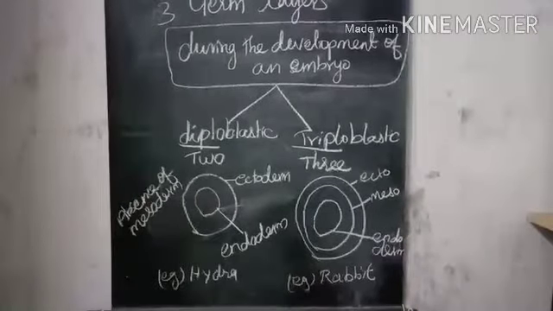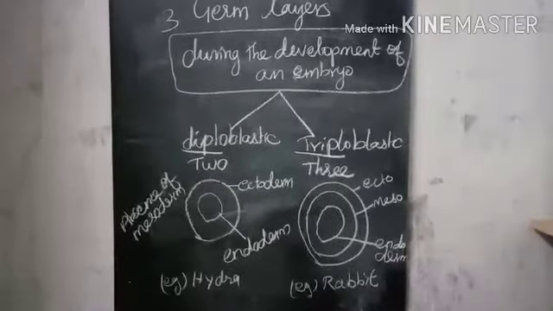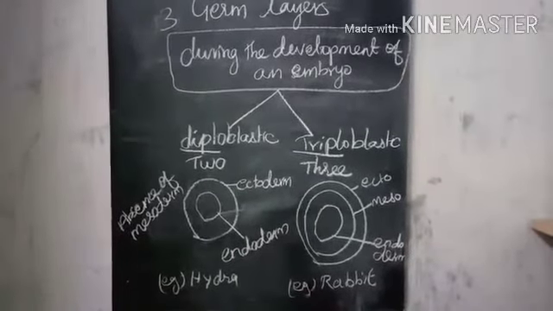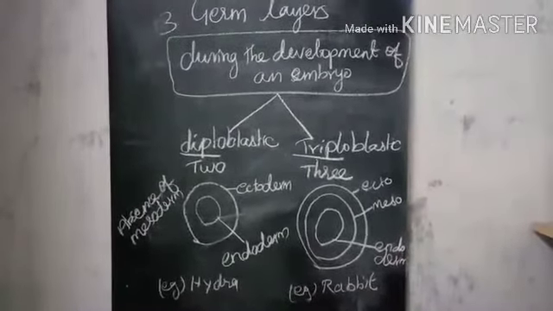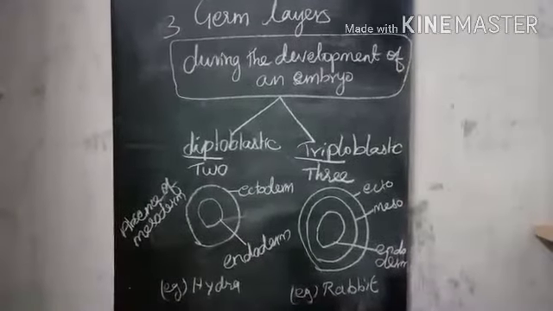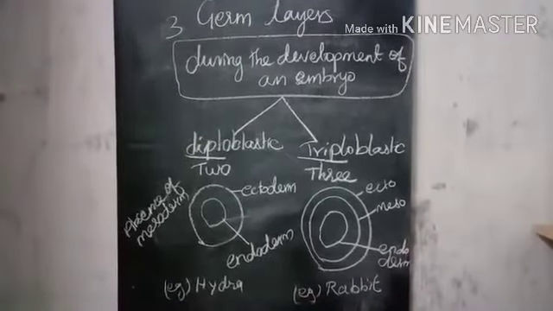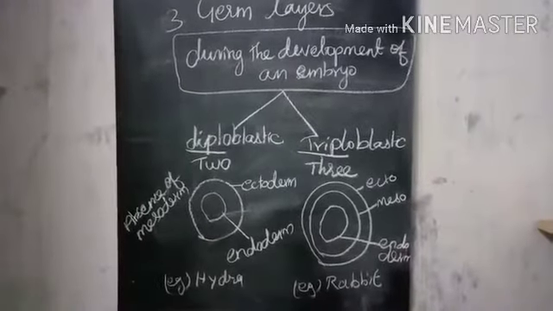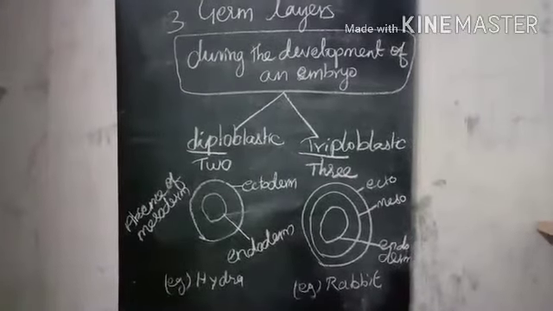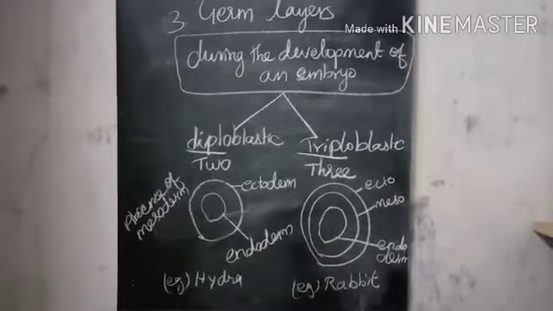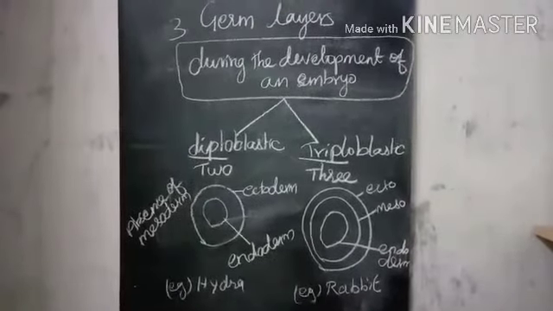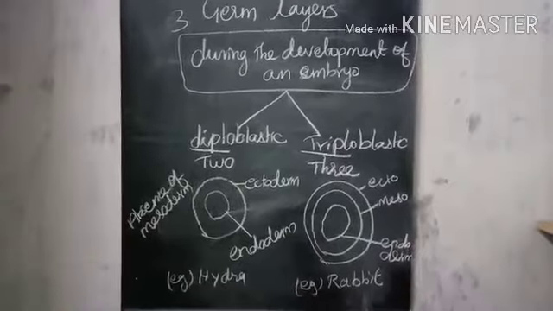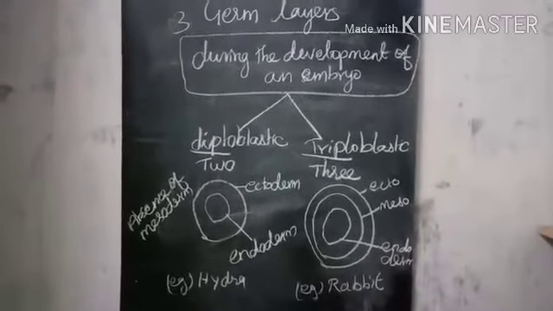Diplo means two. It has two layers alone, ectoderm and endoderm. The mesoderm is absent. The second one, triploblastic. Triplo means three layers present: the outer ectoderm, the middle mesoderm, then the inner endoderm. Diploblastic, example hydra. Triploblastic, example rabbit.